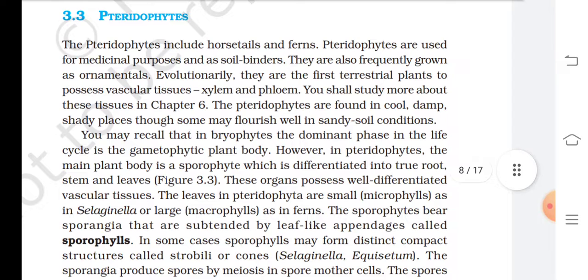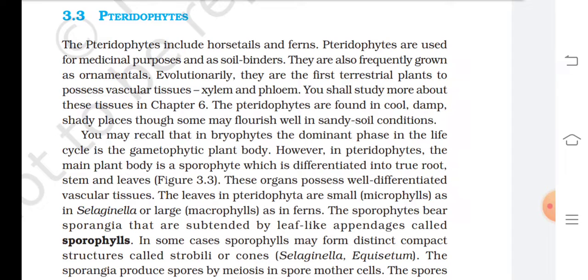3.3 Pteridophyta. The pteridophytes include horsetails and ferns. Pteridophytes are used for medicinal purposes and as soil binders. They are also frequently grown as ornamentals. Evolutionarily, they are the first terrestrial plants to possess vascular tissue, xylem and phloem.